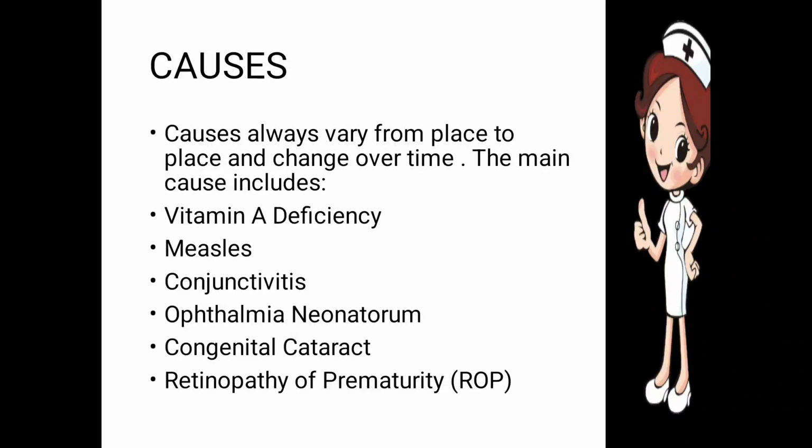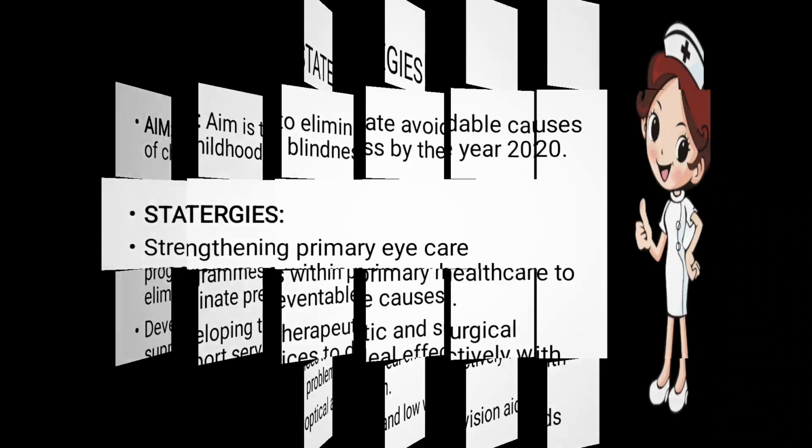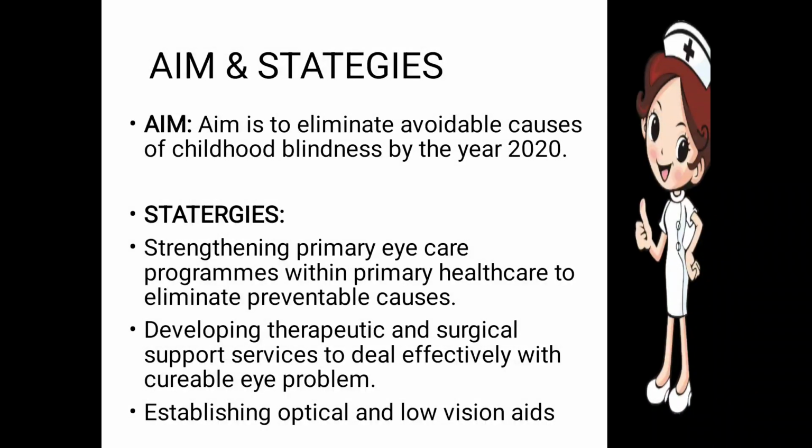Next one is retinopathy of prematurity. As premature birth takes place, the retina of the eye is premature at that time, so that condition is known as retinopathy of prematurity. Again, all these conditions are very important causes of blindness in children, and they come under childhood blindness.